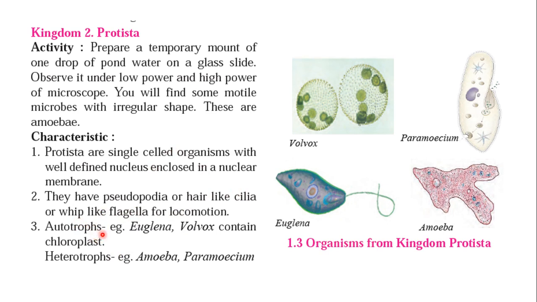Some are autotrophs, like Euglena and Volvox, which contain chloroplast, and because of that chloroplast they are called autotrophs. Amoeba and paramecium don't contain chloroplast, and so they are called heterotrophs, and they always depend on a host to find their nutrition. Amoeba is a very interesting animal; it doesn't have any particular shape. The pseudopodia make a ring around an insect or any kind of food, and it will eat it. So this was an amoeba, and this is the paramecium.